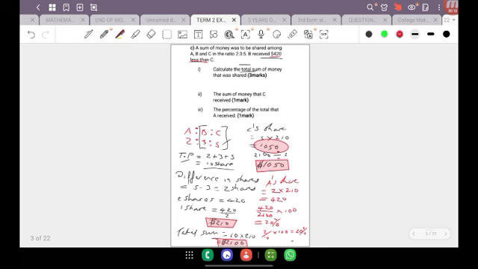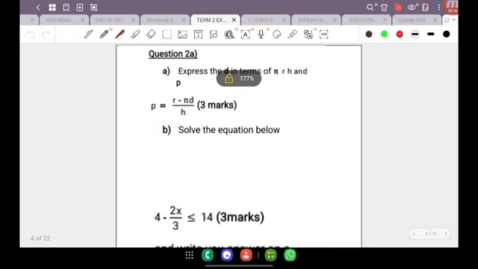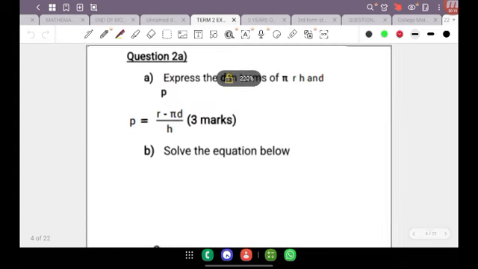Let's move on then to question number 2. The questions that you will find at question 2 are usually algebraic or algebra based. You're going to find a wide variety of questions, such as solving quadratic equations, solving simultaneous equations, factorizing, transposing of the formula. Anything that is related to algebra, you're going to find at question 2 most of the times on your external exams. Like I said, these questions were extrapolated from older past papers. So let's dive right on in and see if you can get an understanding behind what is required.